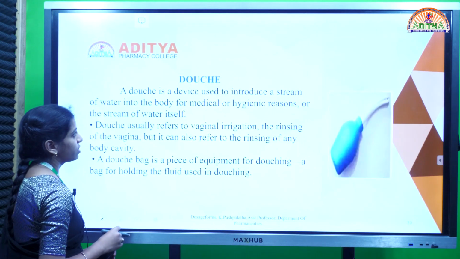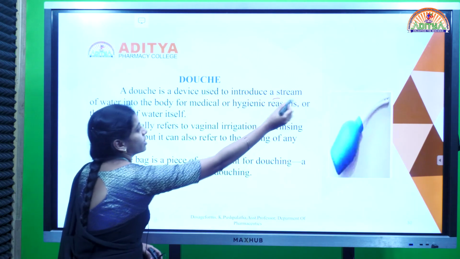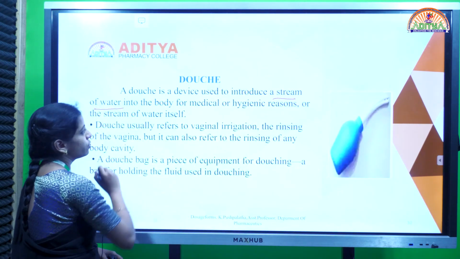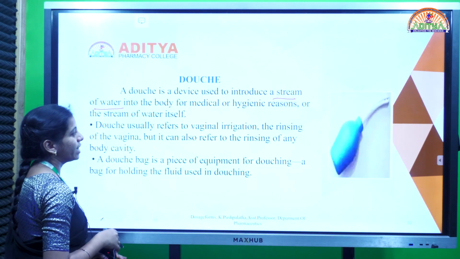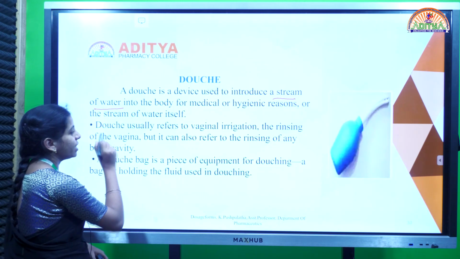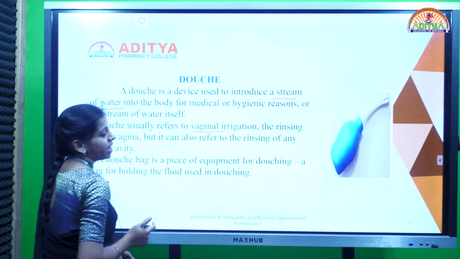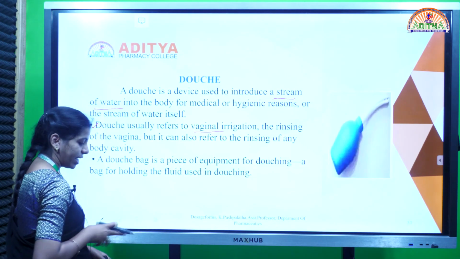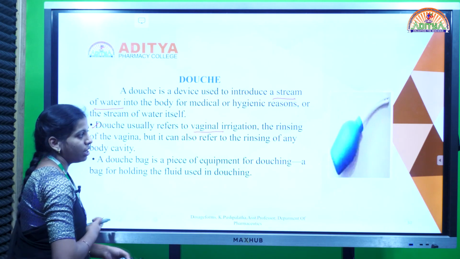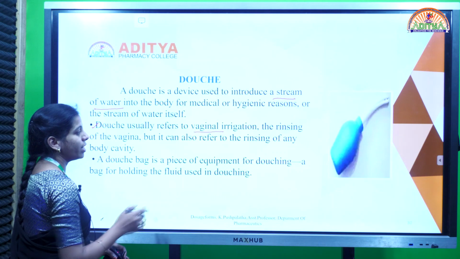Next one is douche. A douche is a device used to introduce a stream of water. This stream of water is used to cleanse a body cavity like the vagina. Mostly douches are used to clean the vagina in case of irritation. If any person feels vaginal irritation, they will use the douche to provide a stream of water for cleaning.